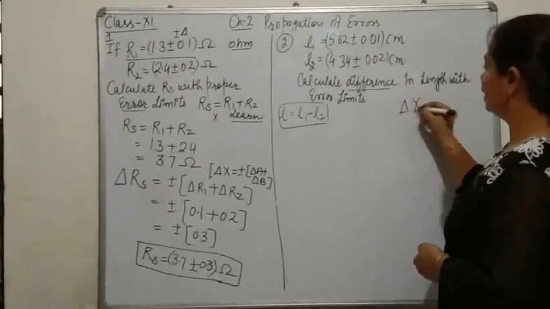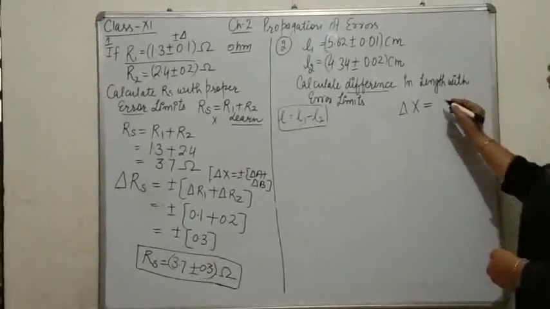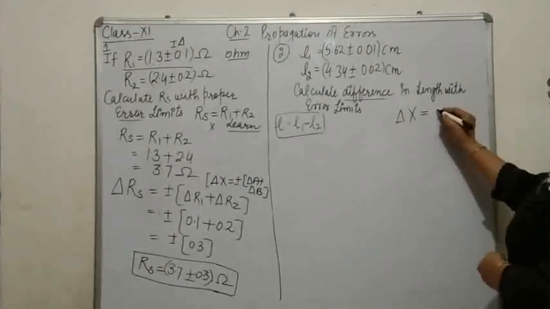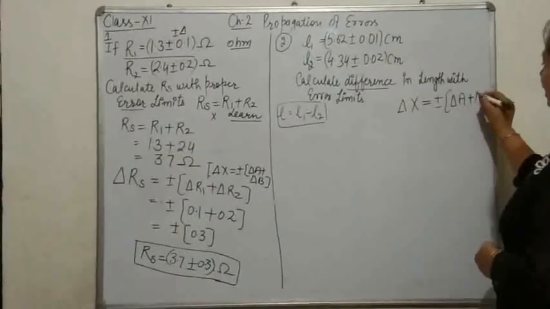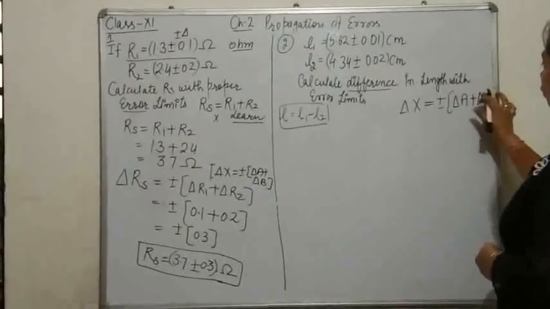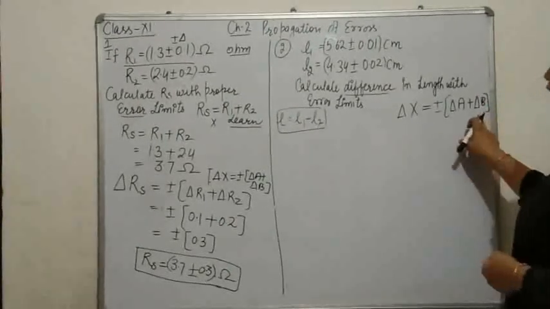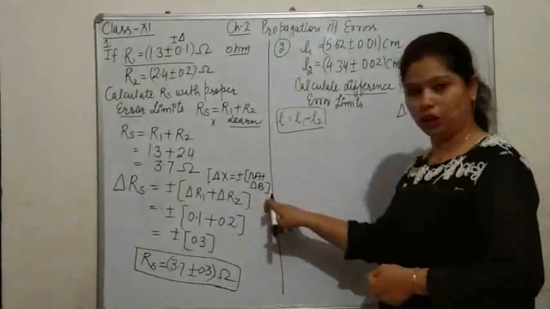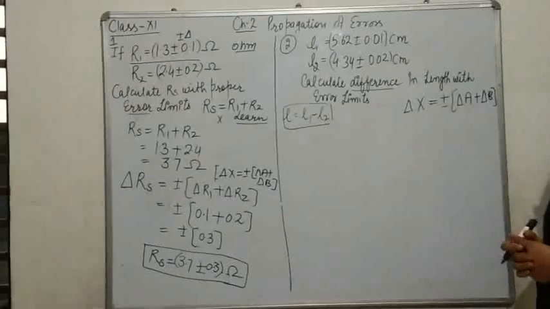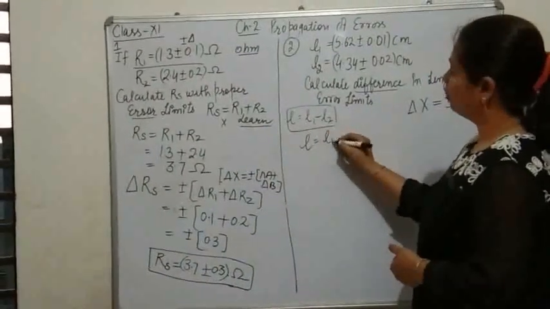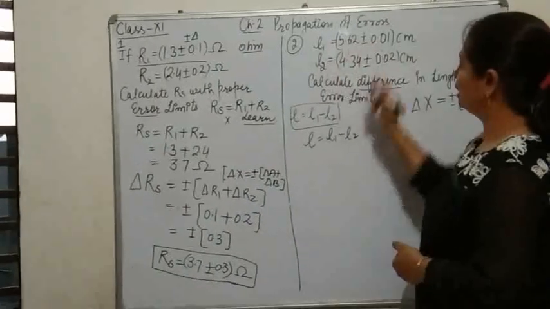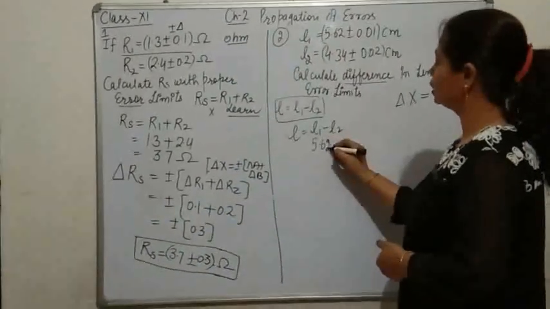What is the formula that you have derived in your last derivation? That is equal to plus minus delta A plus delta B. There is no difference in the result of addition and subtraction. You have to take care of this. So, what is L? That is L1 minus L2. L1 is having reading 5.62.